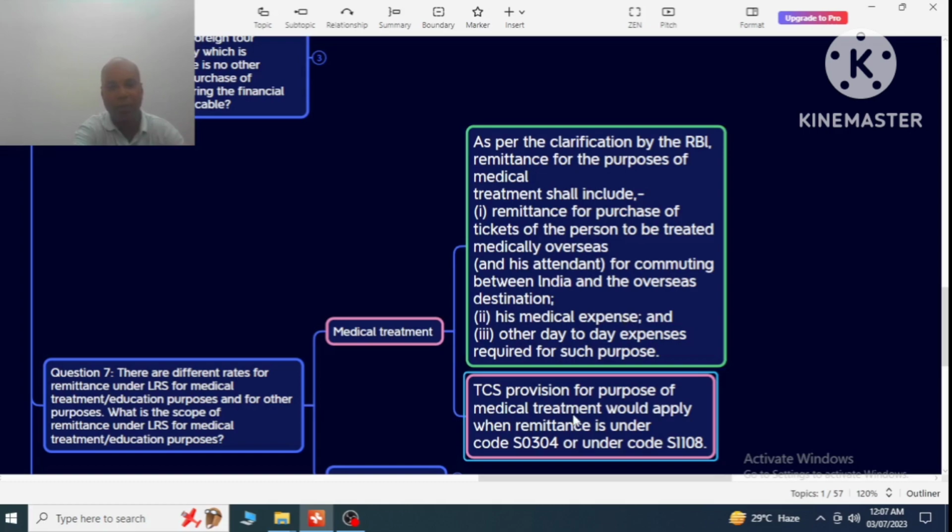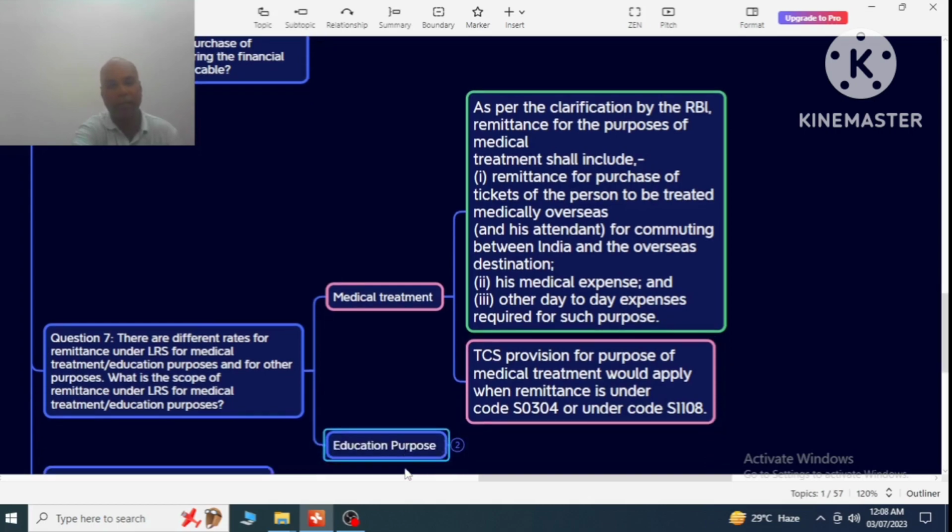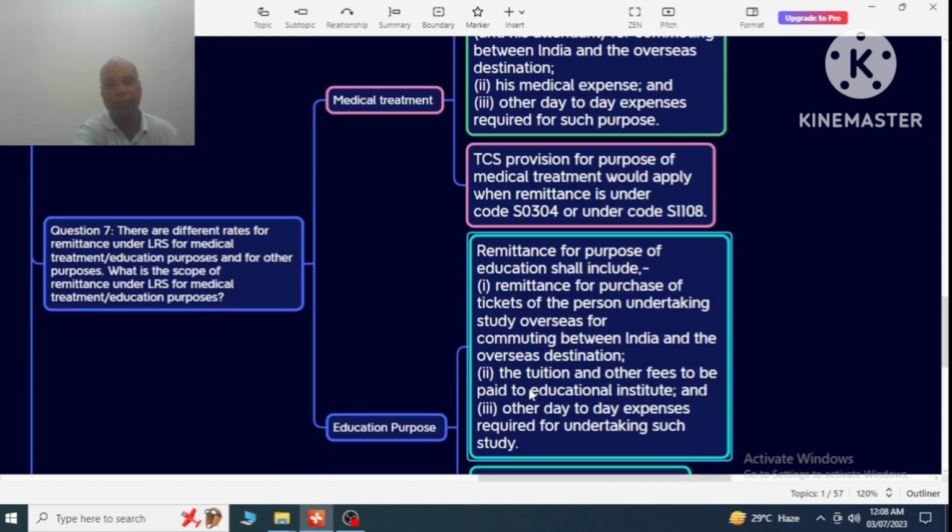The TCS provision for the purpose of medical treatment would apply when remittance is under the code S0304 or under code S1108. If the remittance is under these two codes, then the TCS provision is applicable in case of medical treatment. But in case of the education purpose, what will be the position?